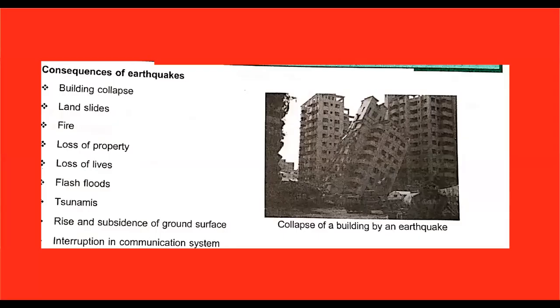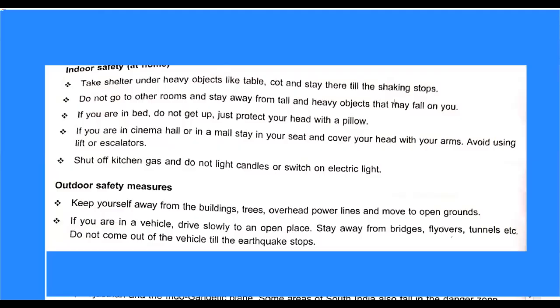So now we will learn about the consequences of earthquakes. These are a few consequences of earthquakes: building collapse, landslide, fire, loss of property, loss of lives, flash flood, tsunami, rise and subsidence of ground surface, interruption in communication system, right? So here some safety measures are given during an earthquake, indoor and outdoor safety measures. Okay, so let's see one by one.